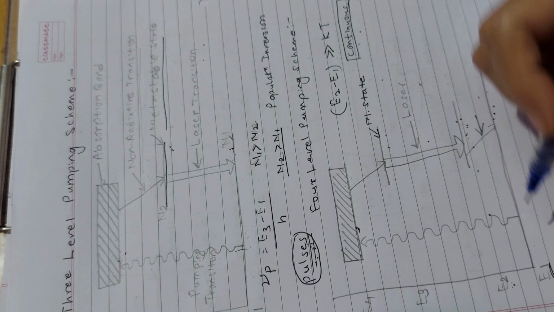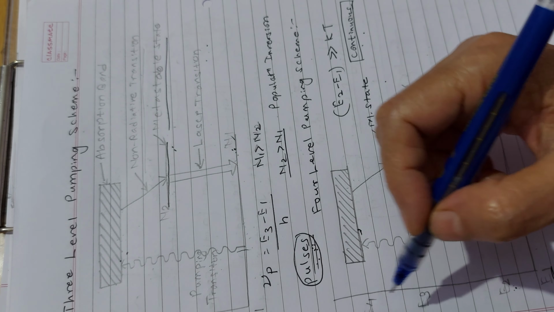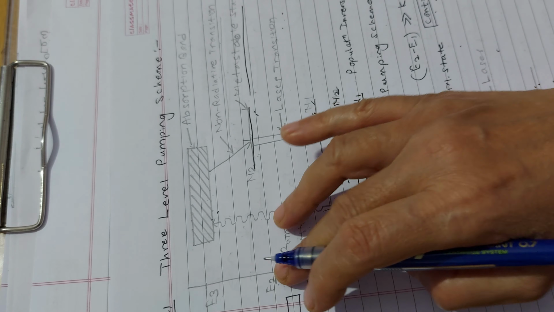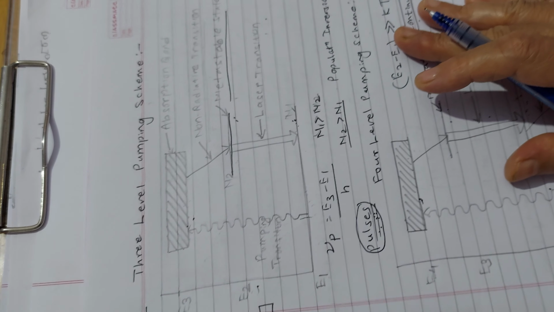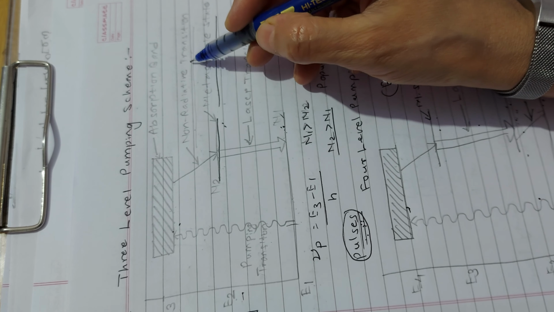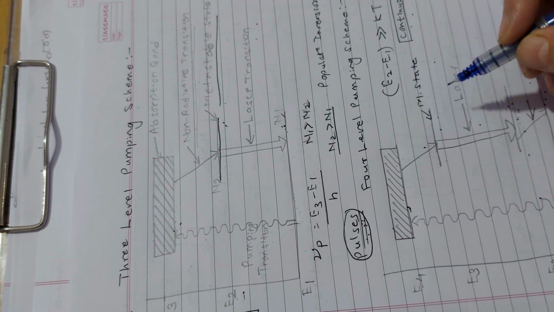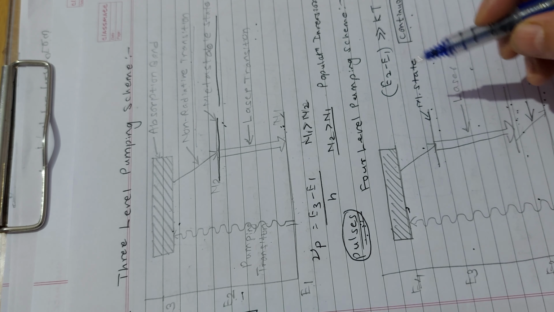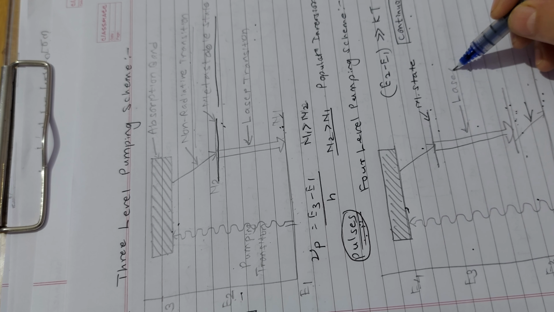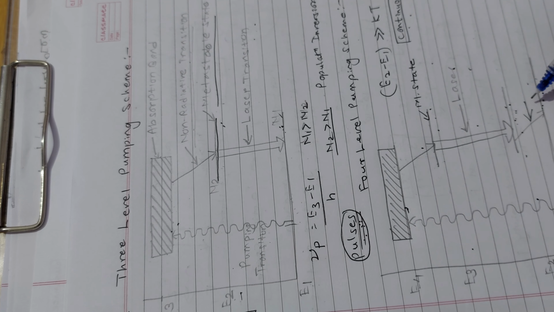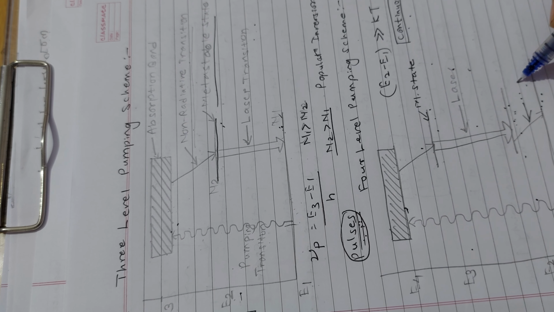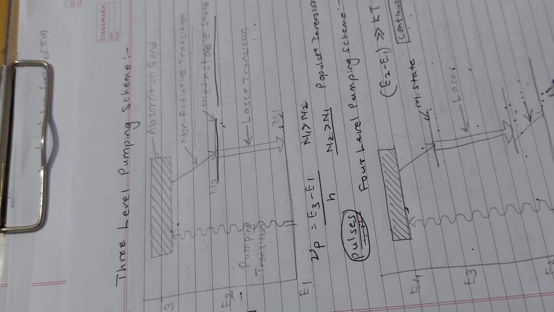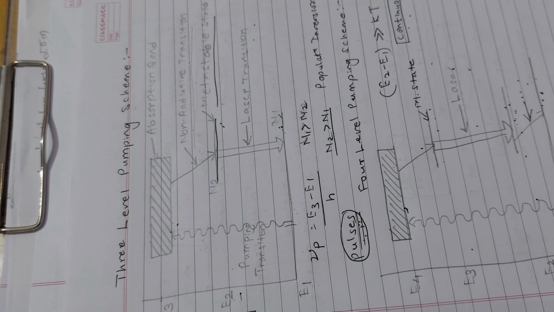So over here we have 4 energy levels: E1, E2, E3, E4. Here we have only E1, E2, E3 because the 3-level pumping scheme is required. So this is a non-radiative transition. This is also a non-radiative transition. This is my metastable state at E3. This was at E2. After this is my laser transition, and this can be either a non-radiative or radiative transition, and then they'll come down to the ground state. Okay, this is what happens in my 4-level pumping scheme.